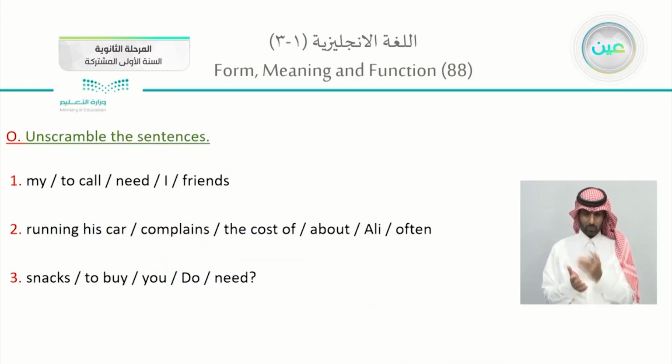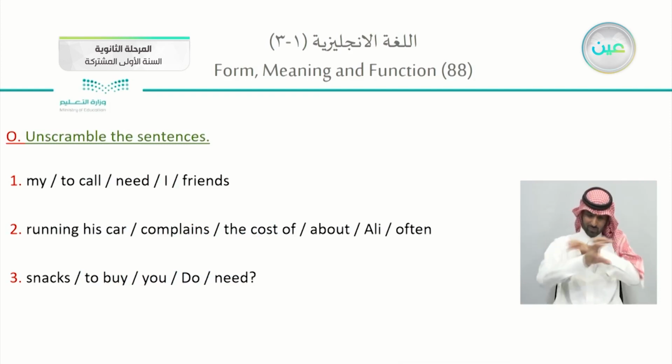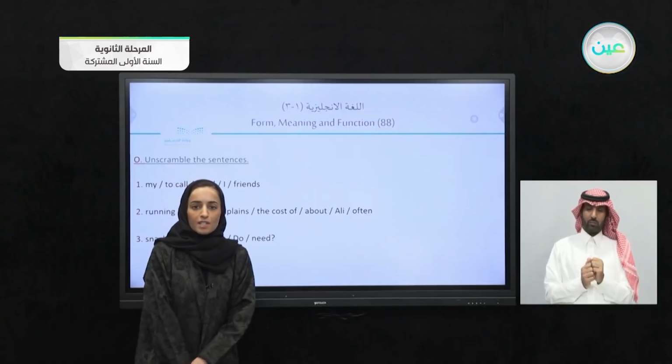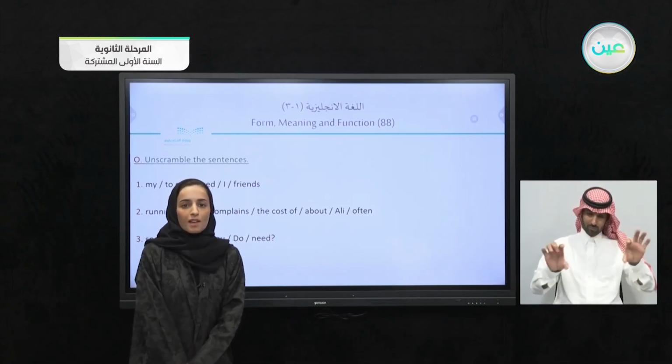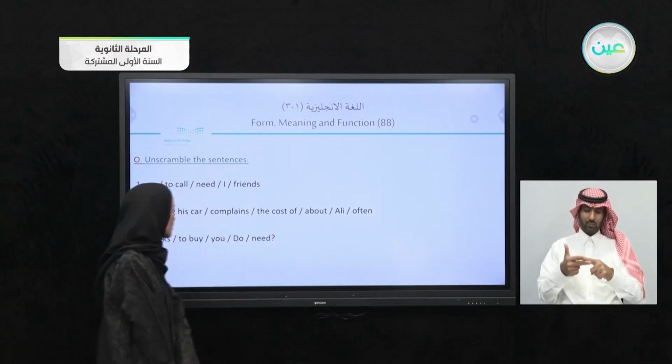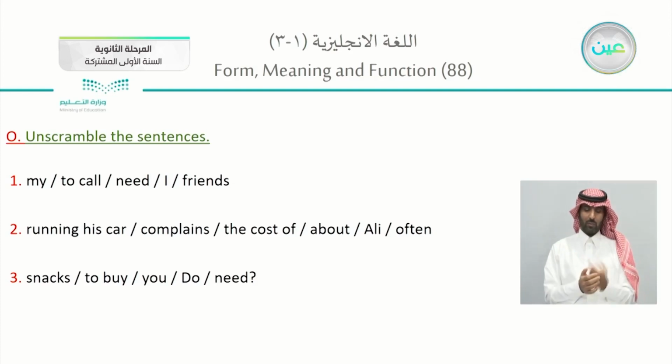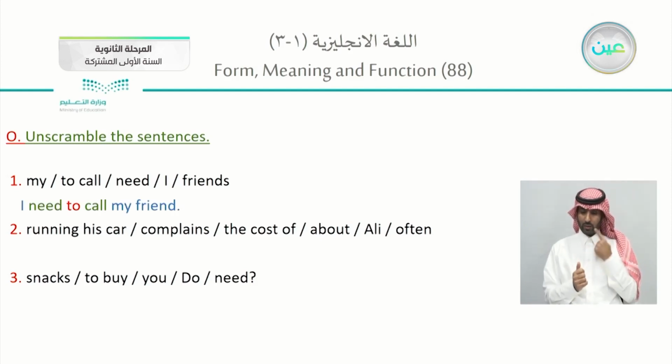Now in your books, page 88, exercise O, unscramble the sentences, just like the one that we've done a minute ago, but this time you're going to use the infinitive. Here, my, to call, need, and I, friends. So here we will say, I need to call my friends. Here we're going after need, you will use the full infinitive, which is to call.